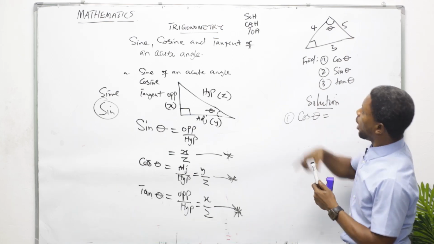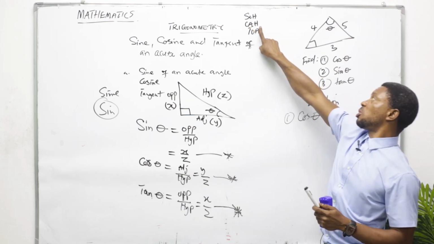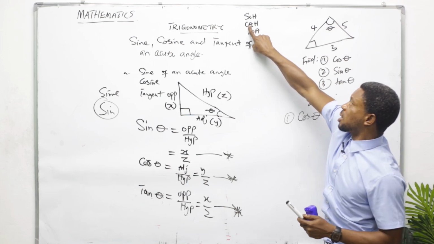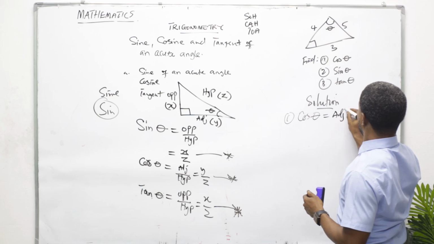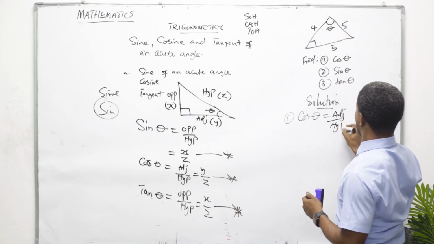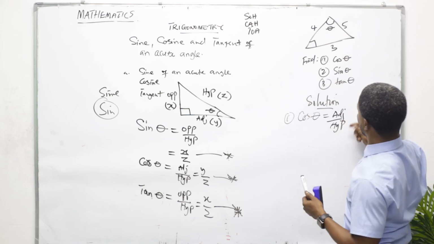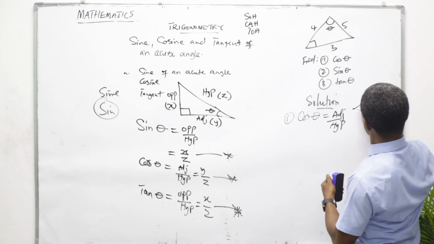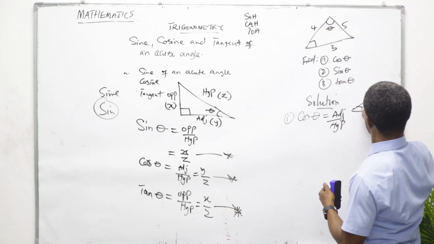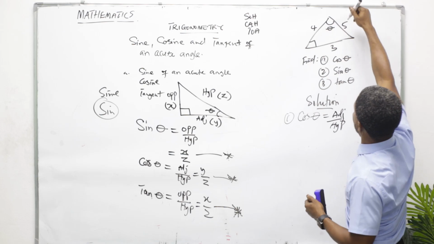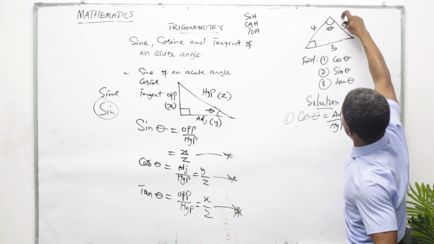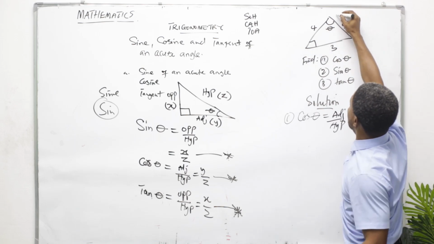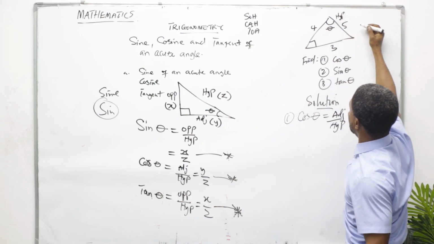Cos theta means adjacent over hypotenuse. How do you locate it? Please draw the shape, or on the shape you can just use your pencil. Here, this is 90 degrees. I told you the side opposite 90 degrees is the hypotenuse. That means here is the hypotenuse.